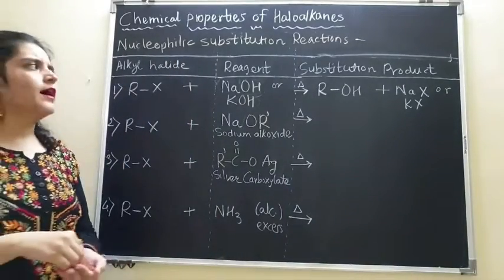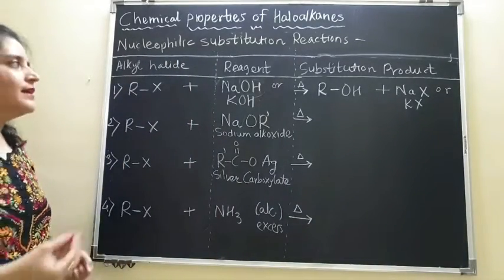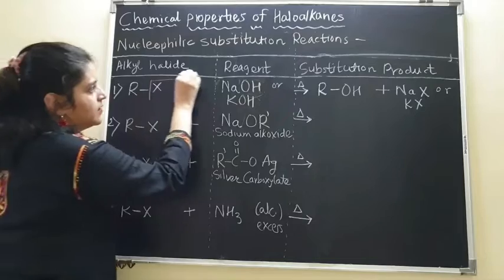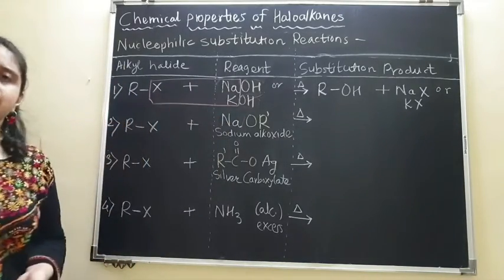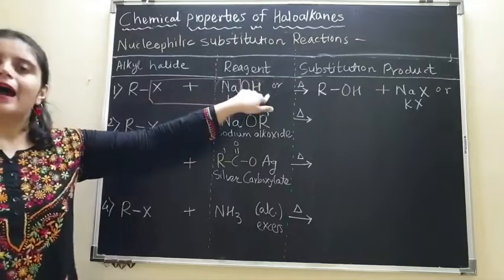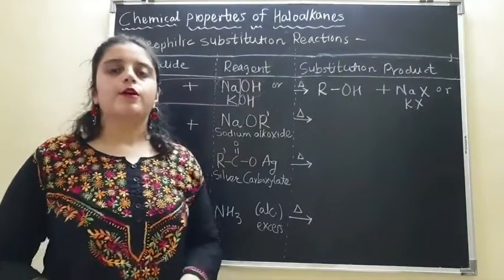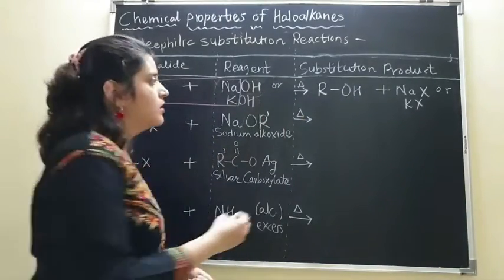The other way to write down the reaction is this. NaX or KX will be formed. So now what is left? ROH is our product, which is alcohol.